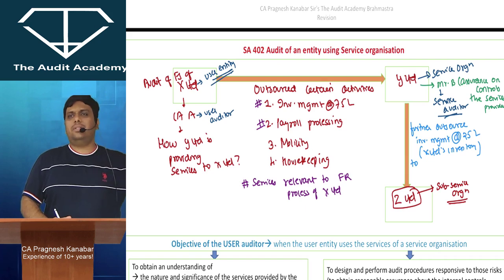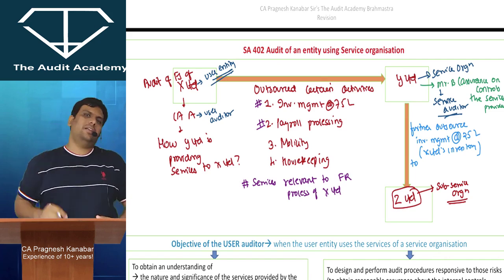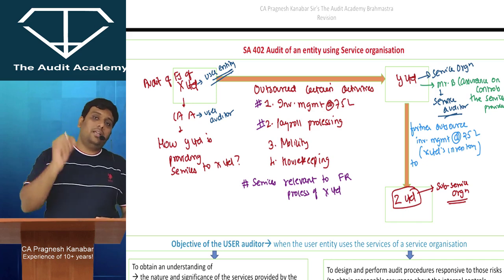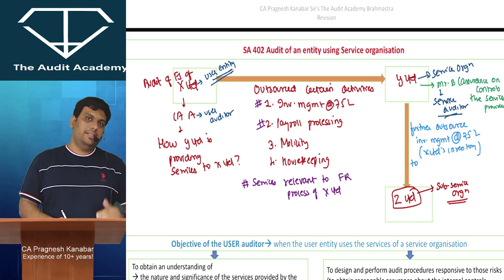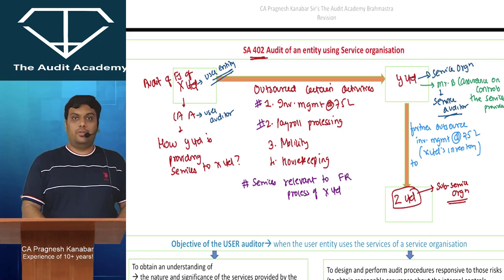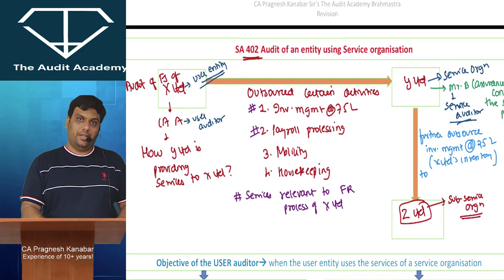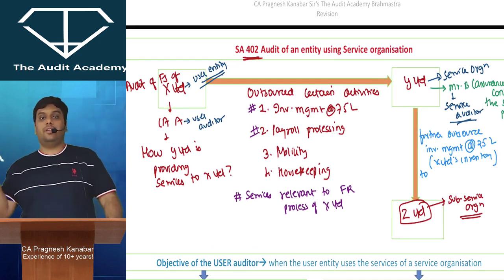For the old syllabus also I had short revision lectures. Then why am I shooting revision lectures again for the new syllabus? Because some small changes have occurred. In the old syllabus, I was not worried too much beyond this point in this standard. But now I am worried. Listen to me very carefully. Look at the title of SA 402, Audit of an entity using service organization. So you are conducting the audit of a user entity which is using the services of a service organization.